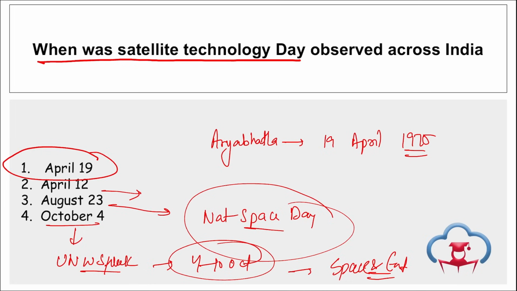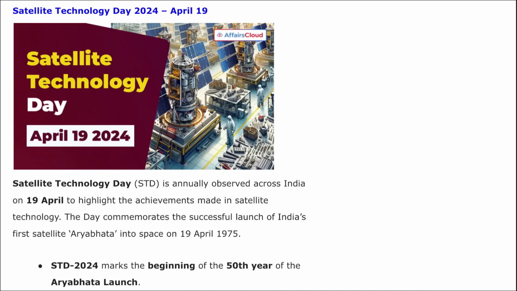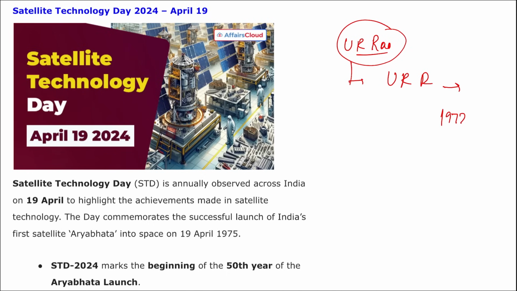Apart from this, here remember, if we talk about Satellite Technology Day, Aryabhatta was named after the ancient Indian mathematician and astronomer Aryabhatta. Correct? Apart from this, remember, U.R. Rao was the director of U.R. Rao Satellite Center from 1972 till 1985, and the chairman of ISRO and the secretary of Department of Space from 1984 to 1994.